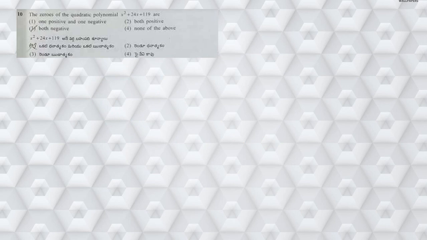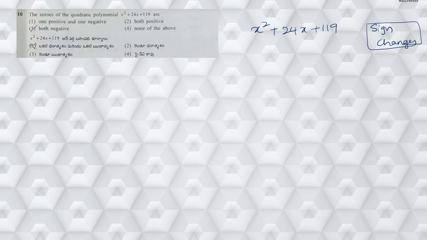So what he has given is the zeros of the quadratic polynomial x square plus 24x plus 119. Now he is asking you to see what the zeros are, whether they are positive or negative. Now if you observe this polynomial, x square plus 24x plus 119, when you want to find out the positive zeros, check for sign changes between the terms. So check the sign changes between the terms whenever you want to find out the positive zeros.